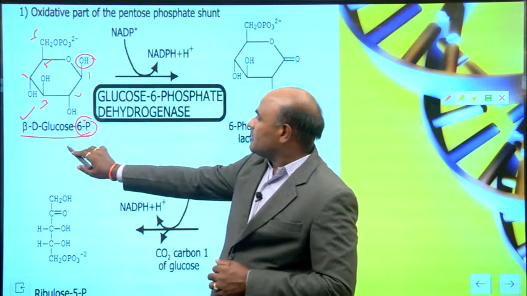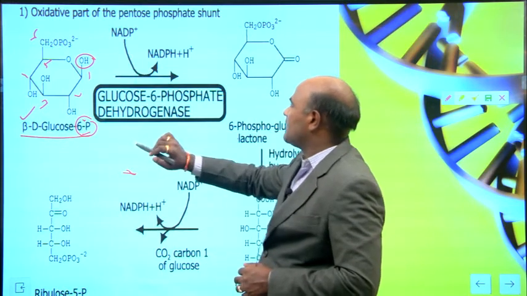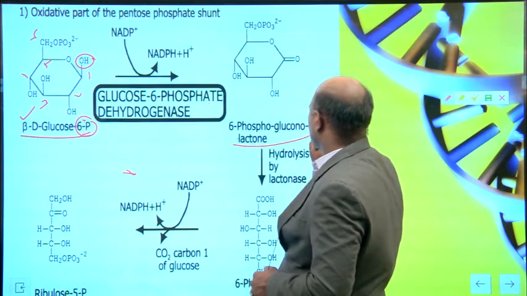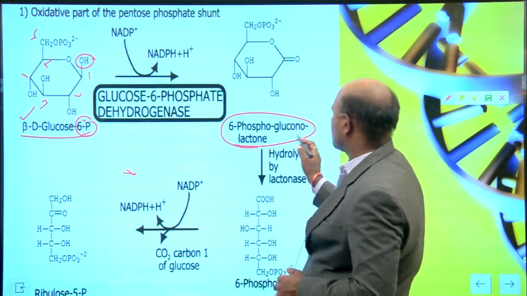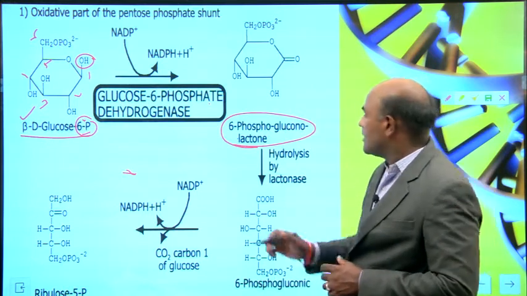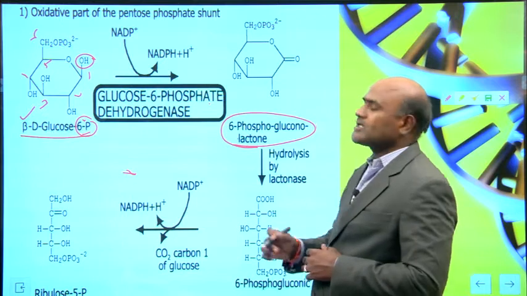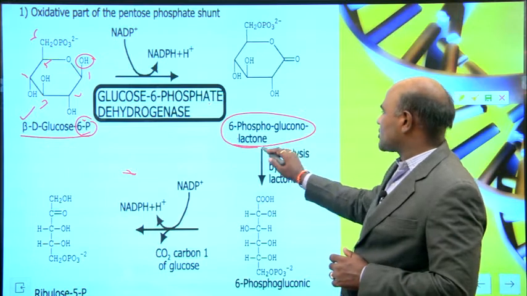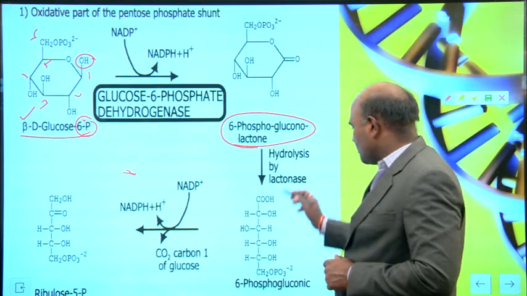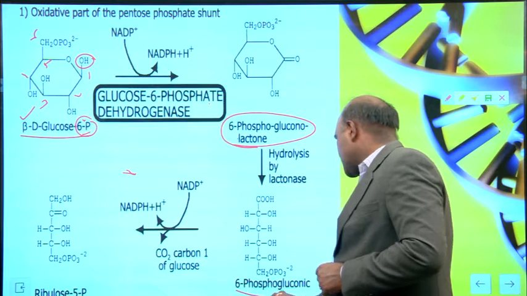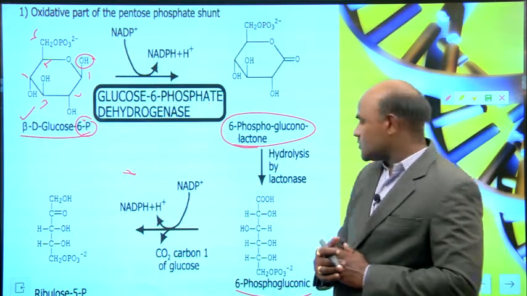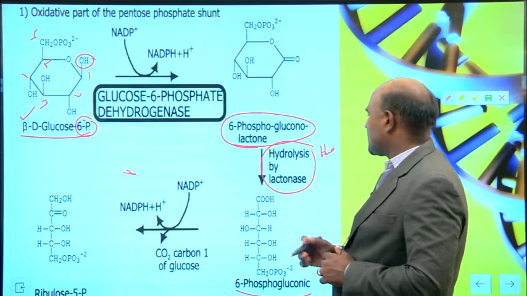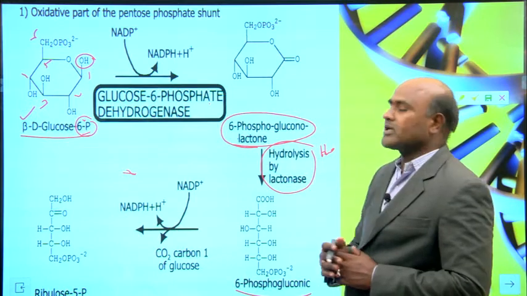Beta-D-glucose 6-phosphate reacts with NADP plus with the help of glucose 6-phosphate dehydrogenase and produces 6-phosphogluconolactone. Then it is converted into 6-phosphogluconic acid by a hydrolysis process, adding H2O, hydrolysis by lactonase.